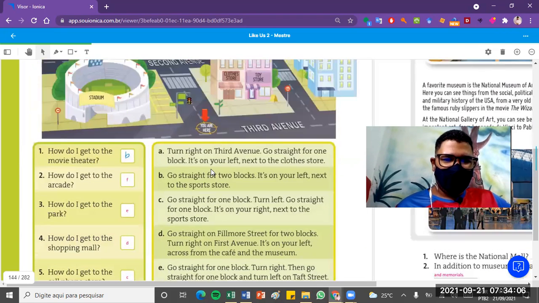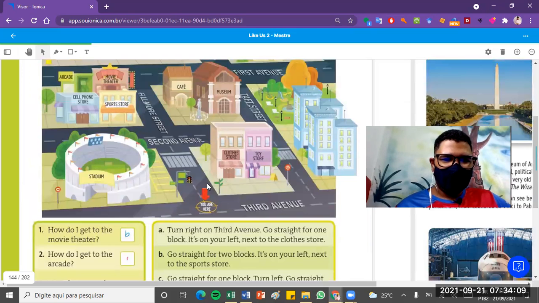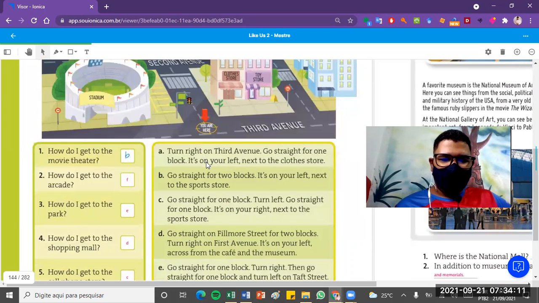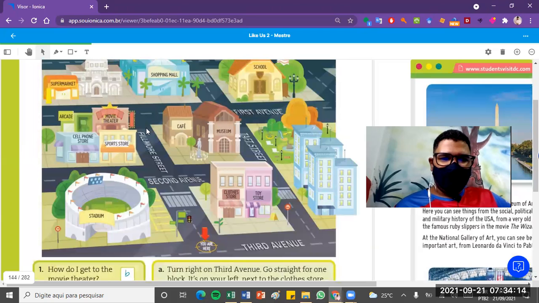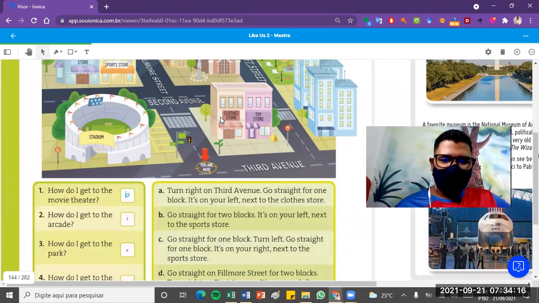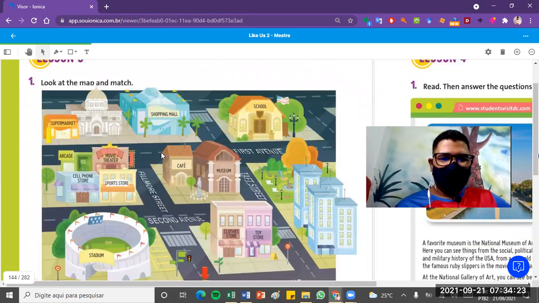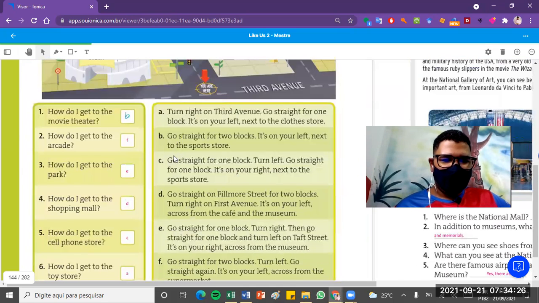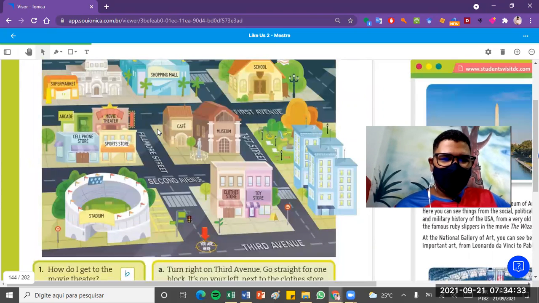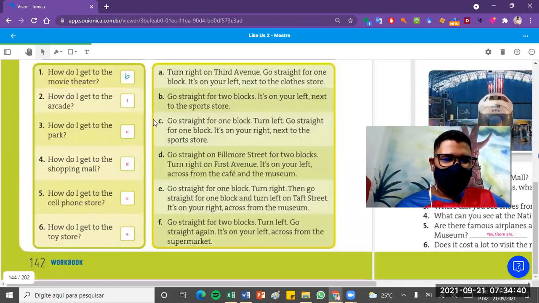Okay, so go straight on Fillmore for 2 blocks, turn right. See, you turn right, so the cafe will be on your left. The shopping mall will be on your left.